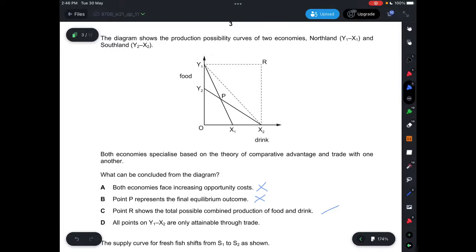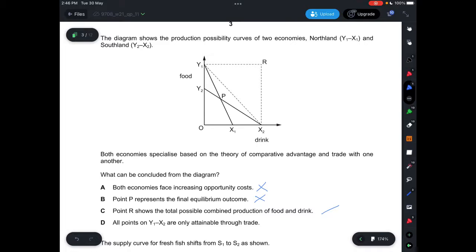Because you can see that, for example, Northland can produce Y1 amount of food, but then that will be 0 amount of drink. And then Southland can produce X2 amount of drink, but that means they have to forgo all food.